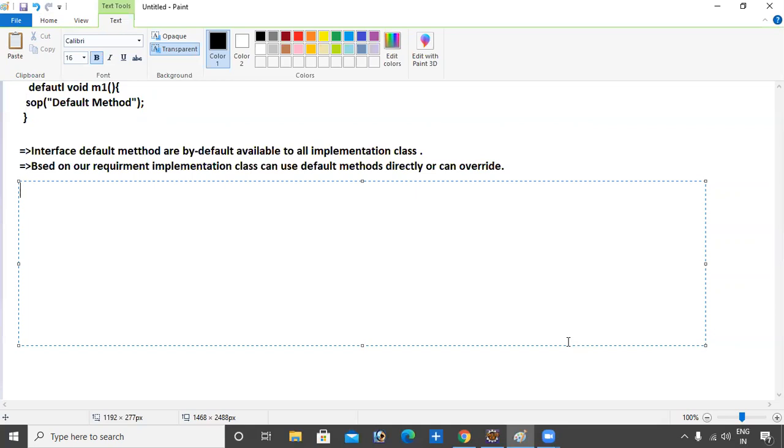Next point is default method. I write down point-wise so you can easily collect these things and easily revise. Don't watch the video again, just collect the note and revise. That's why I wrote all these points.